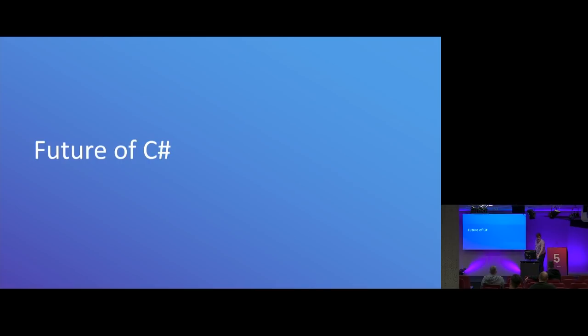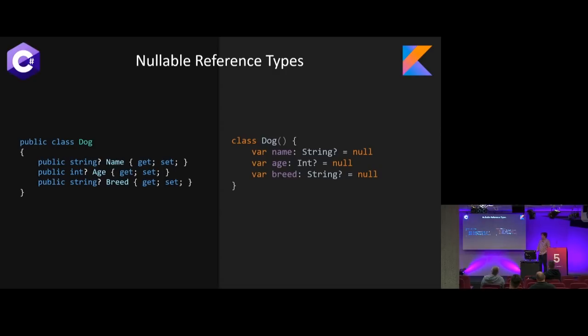Cool. All right, so let's dig into the stuff in C# 8. I think of this as four major features, and also how those features can be reflected in Kotlin. It's stuff that Kotlin has actually had for quite a while. So we looked at nullable reference types in Kotlin, and this is actually a behavior you can't turn off, whereas in C# 8, it's something you'll be able to explicitly add.